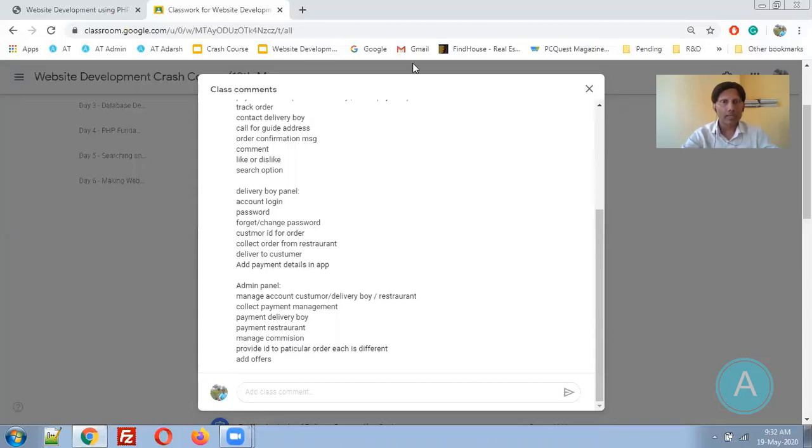account login, password, forgot, change password, customer ID for order, collect order from the restaurant, deliver to customer, add payment details in the app. Perfect. And admin panel: manage account, customer, delivery boy, restaurant, collect payment management, payment delivery boy, payment restaurant, manage